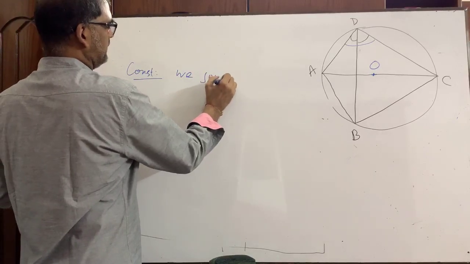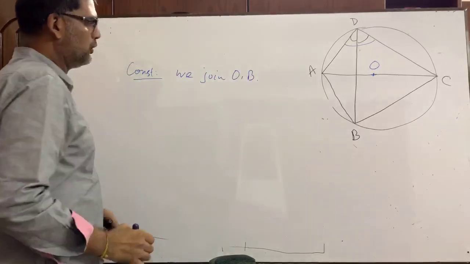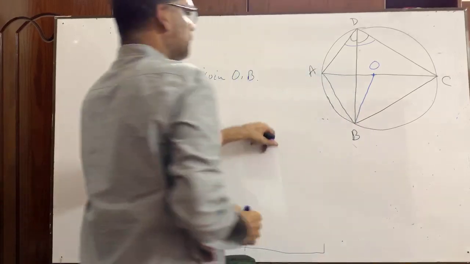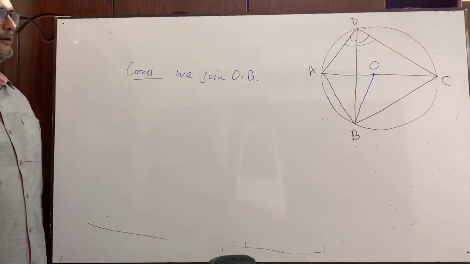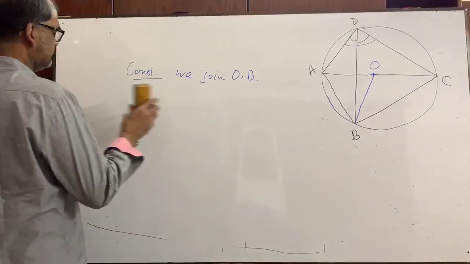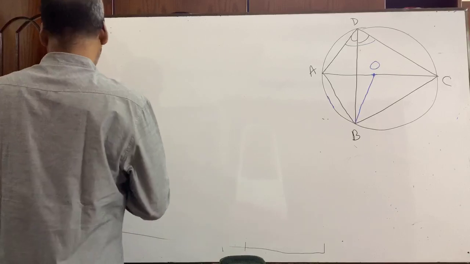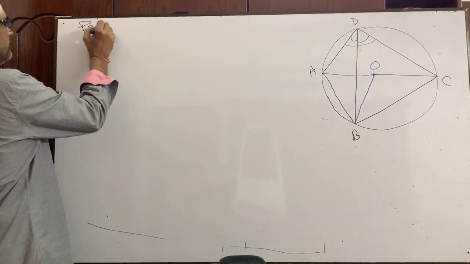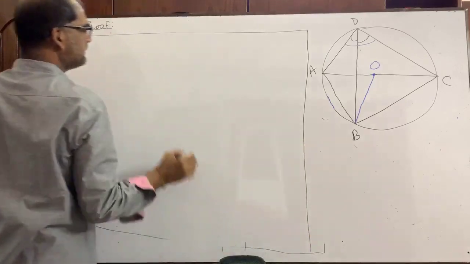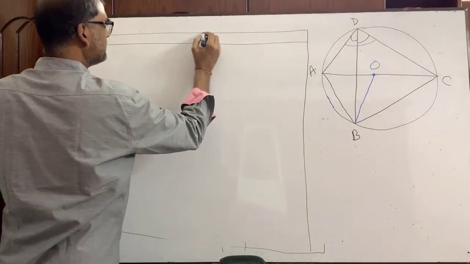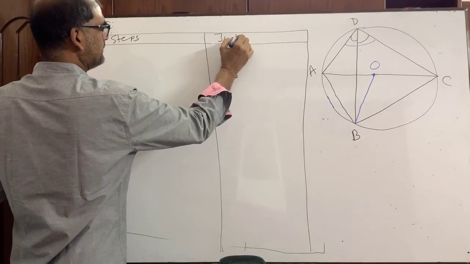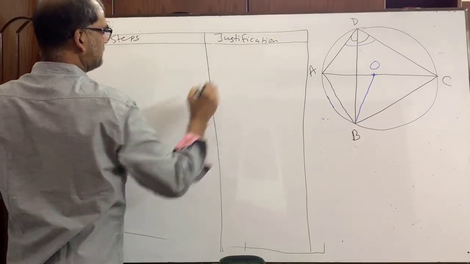We have joined O comma B. Please copy it. Now proof. Justification.